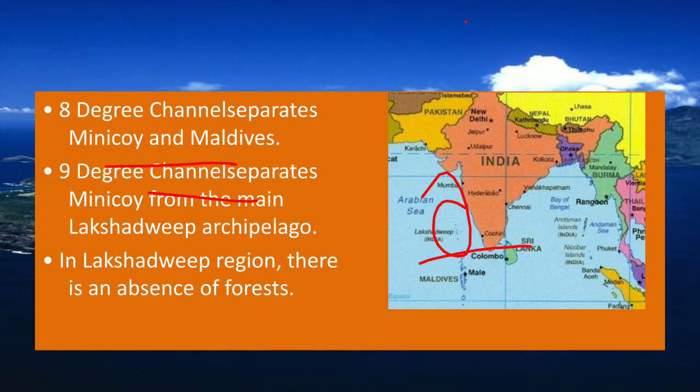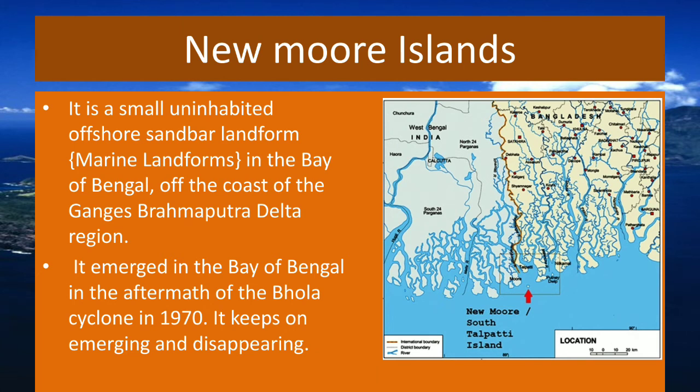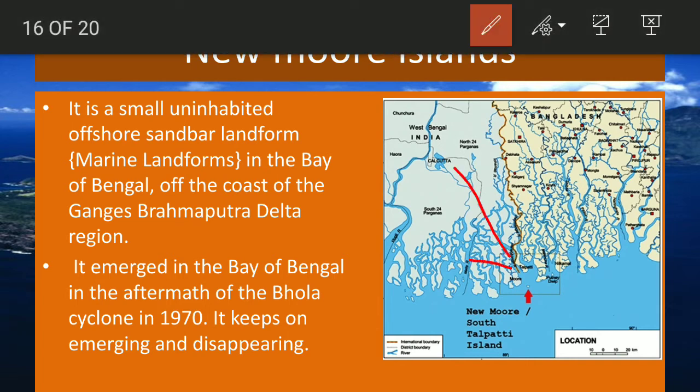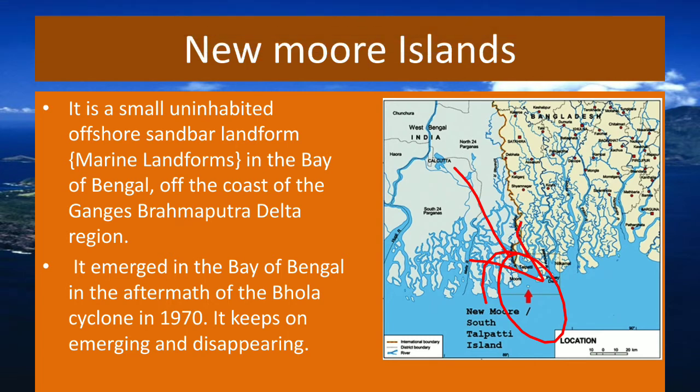Now let's talk about some other islands which are smaller in group and not much more important, but you should be knowing. First is New Murray Island. It is on the shore of Bangladesh and West Bengal. See here, you can see the New Murray Island. It is a very small uninhabited offshore sandbar landform, a marine landform, in the Bay of Bengal off the coast of the Ganges Brahmaputra Delta region.